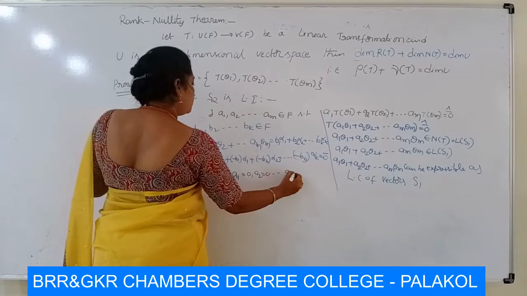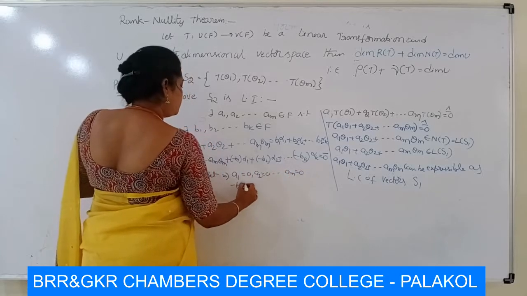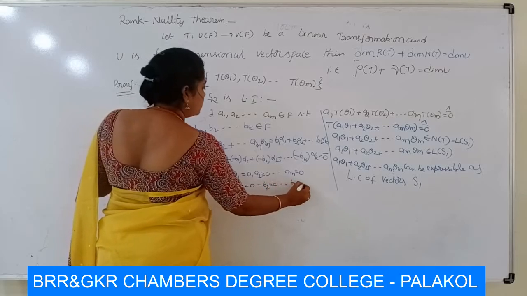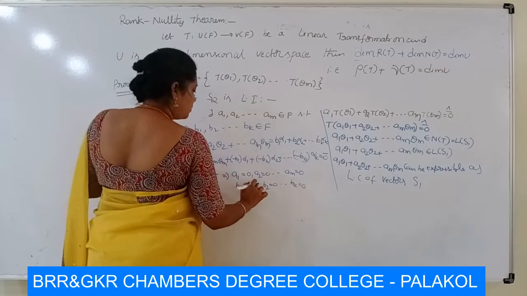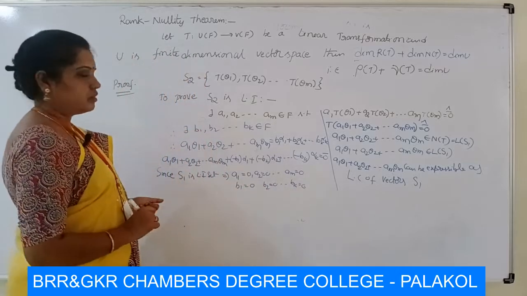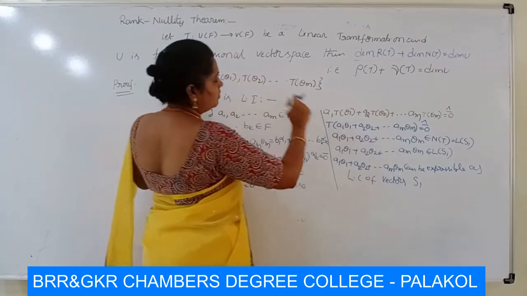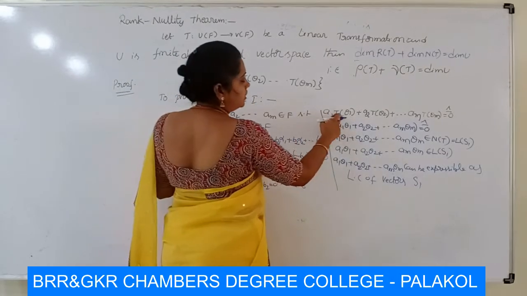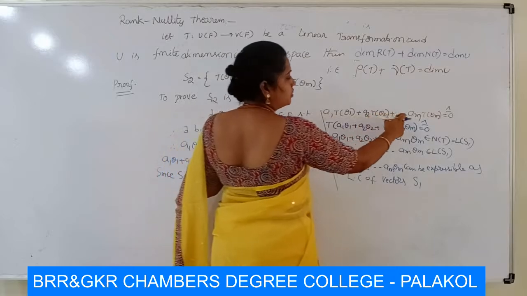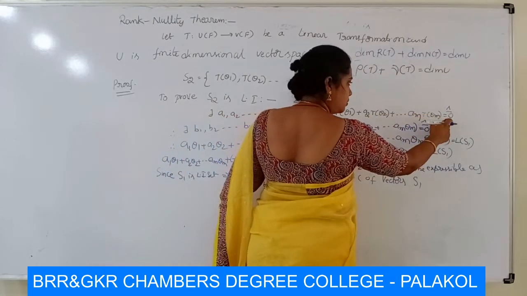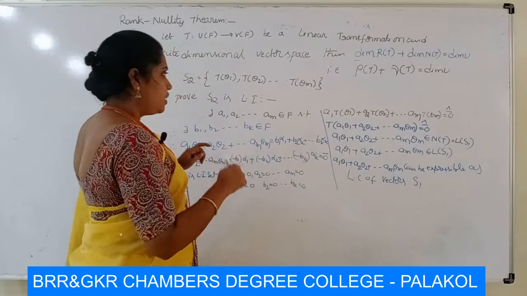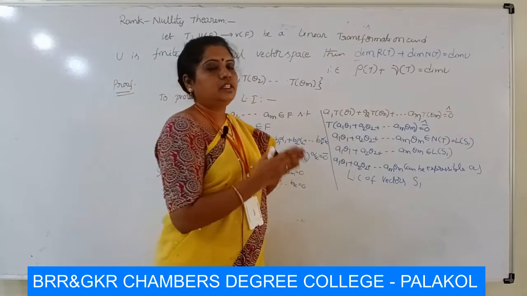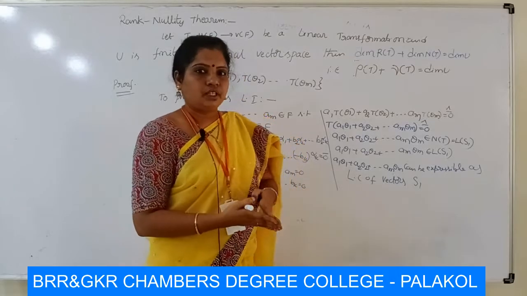We have a1 equal to 0, a2 equal to 0, and so on, am equal to 0, and also minus b1 is equal to 0, minus b2 is equal to 0, and so on, minus bk is equal to 0. That means b1 is equal to 0, b2 is equal to 0 and so on, bk is equal to 0. First of all, we took a relation, that is, the linear combination a1 T of theta 1 plus a2 T of theta 2 plus and so on, am T of theta m equal to 0 bar, because we have to prove S2 is a linearly independent set. S2 contains the vectors T of theta 1, T of theta 2 and so on, T of theta m.